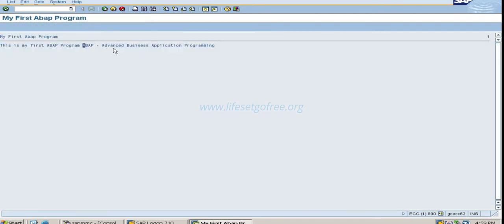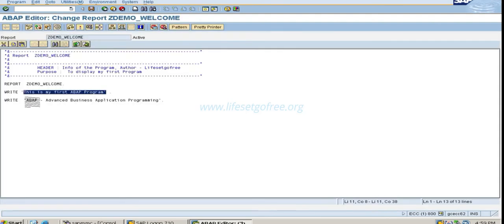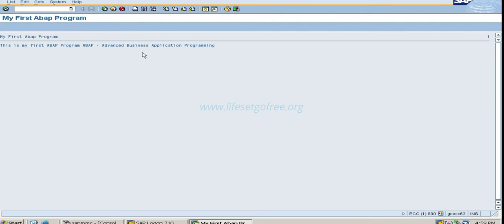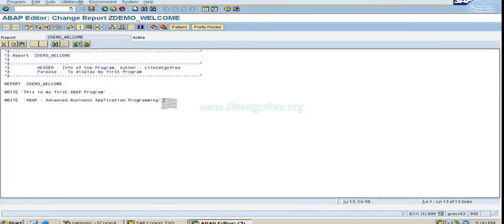And then what is this second part? Have you observed, even though I have given the write statement in the second line, where I am seeing the output, it is coming as a continuation of the first line. So now let's change our program so that this line will come in the second line. How can you achieve that? You just need to add a slash like this. So I have edited this program, right? I have given a new slash. What you have to do after this? You need to activate.